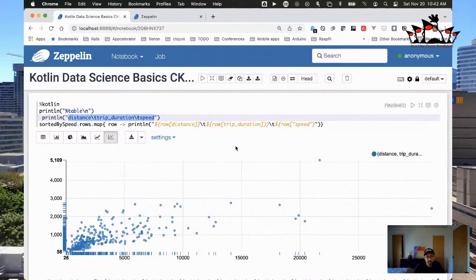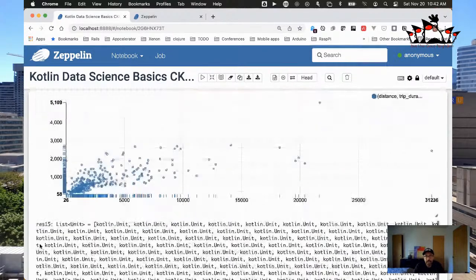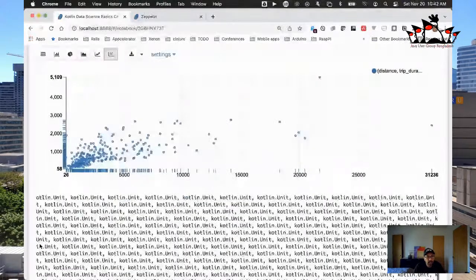Maybe you want to send it to your business analyst or your business person, whoever, and you can give it to them. Or what you could do is just point them to this Zeppelin notebook, and then they can just click on this button and get it themselves. Right? That would be fun too. So, anyways, let's scroll down a little bit, and we're almost at the end of our demo.